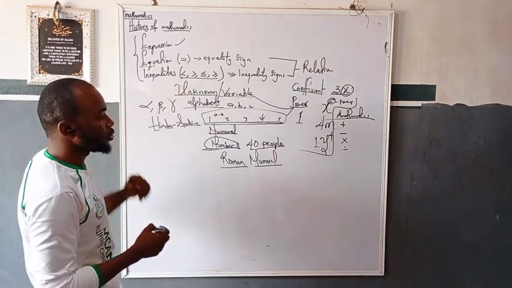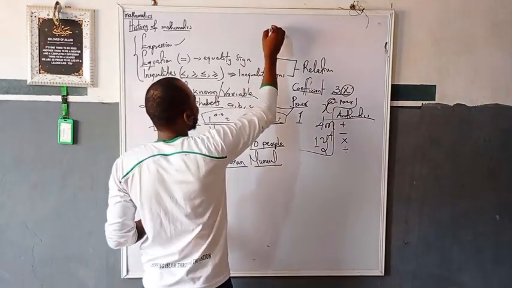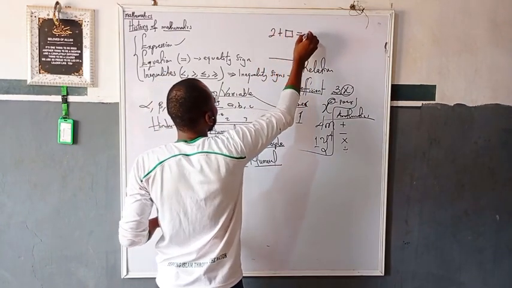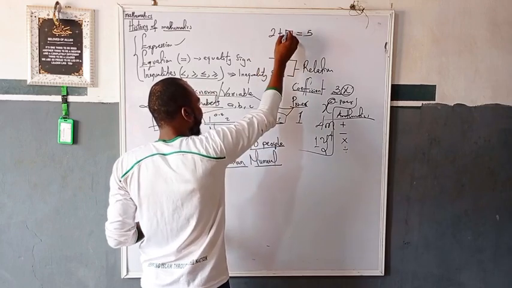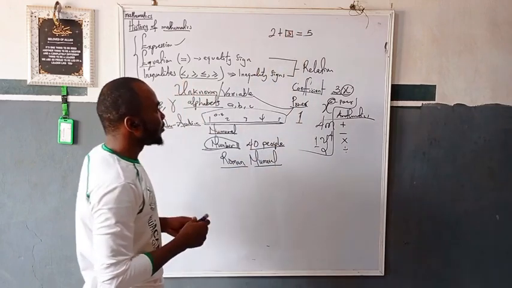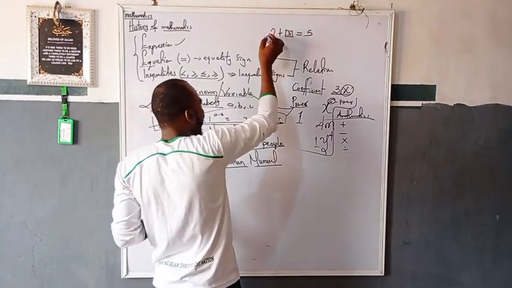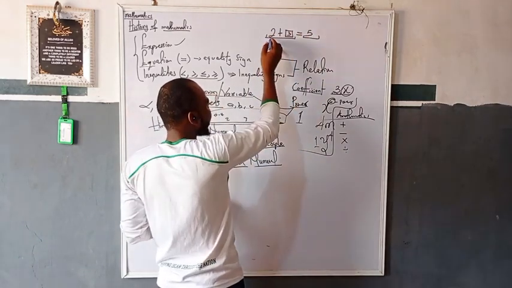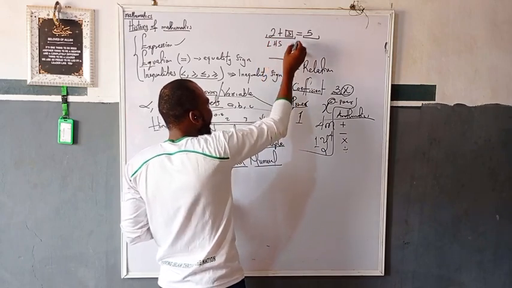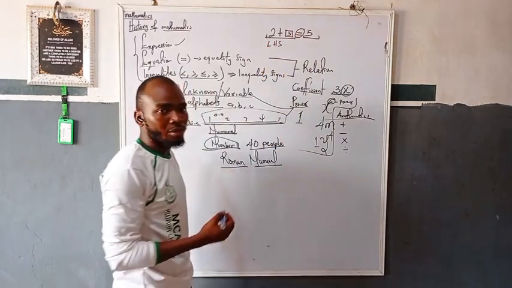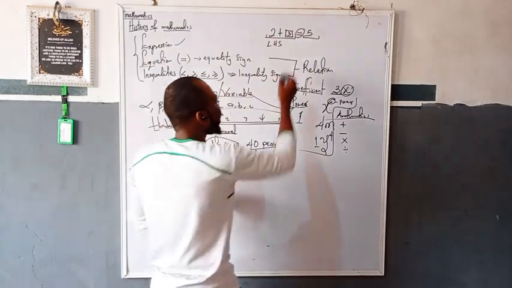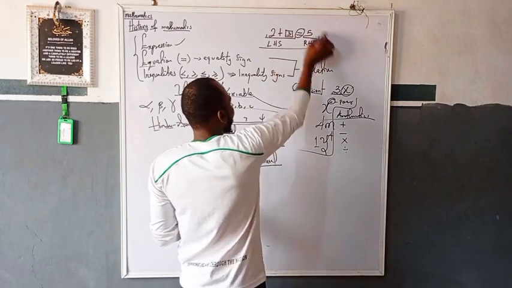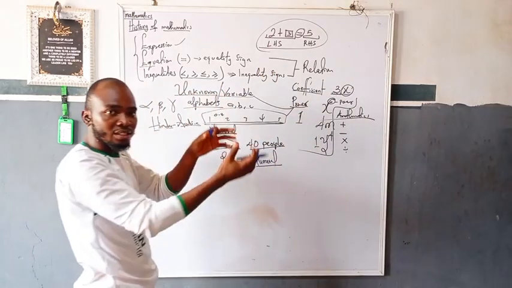Let me talk about the equation, for instance. If we have something like 2 plus a box equals 5, everyone knows that what should be in this box is 3. What I mean is that there's a relationship between what I have on this side and what I have on this side. What I have on the left hand side is the same thing as what I have on the right hand side. It's a relation between the left hand side and the right hand side.